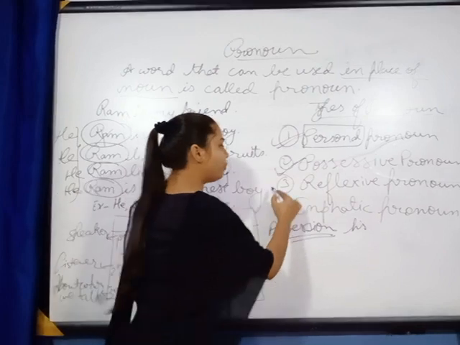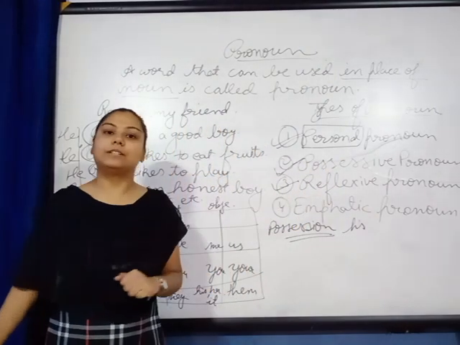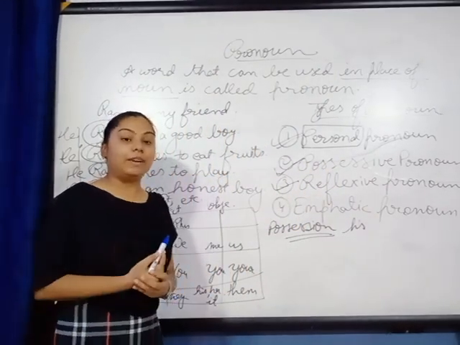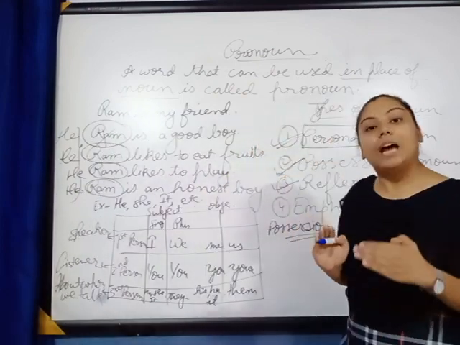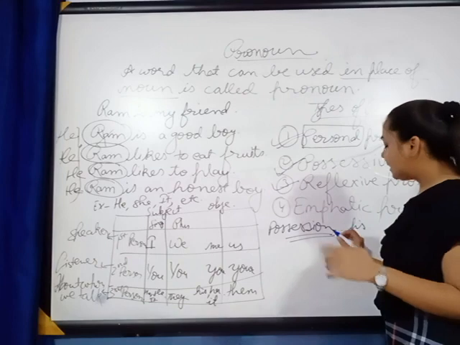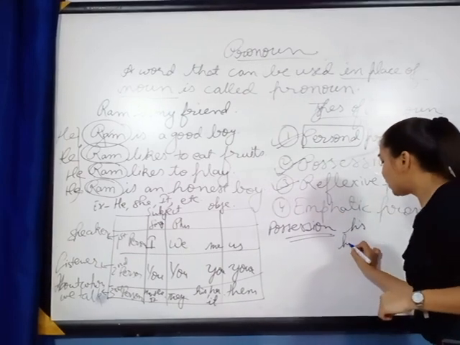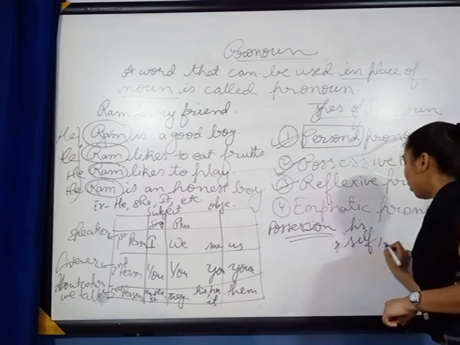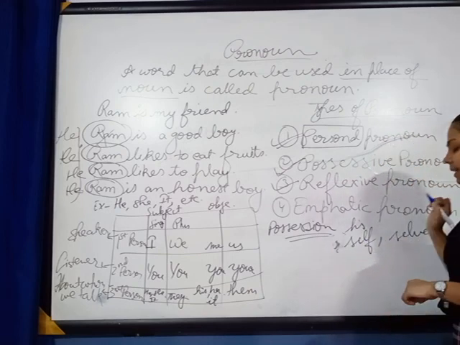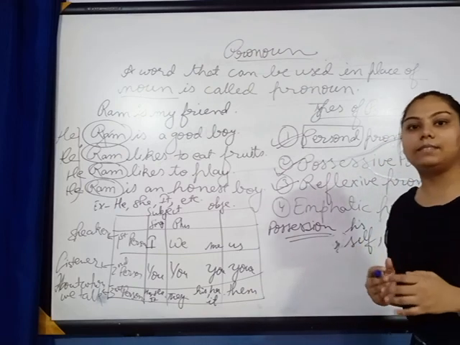Now, if I move on to the third type of pronoun, that is reflexive pronoun. What is reflexive pronoun? Generally you will get the pronoun which is ending with self, S-E-L-F, or selves, S-E-L-V-E-S: herself, himself, themselves.